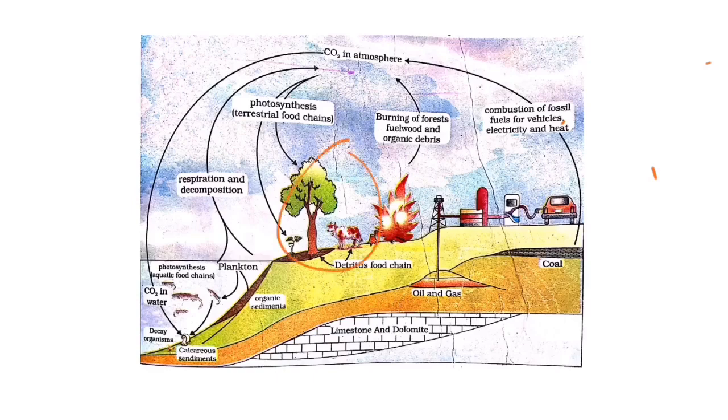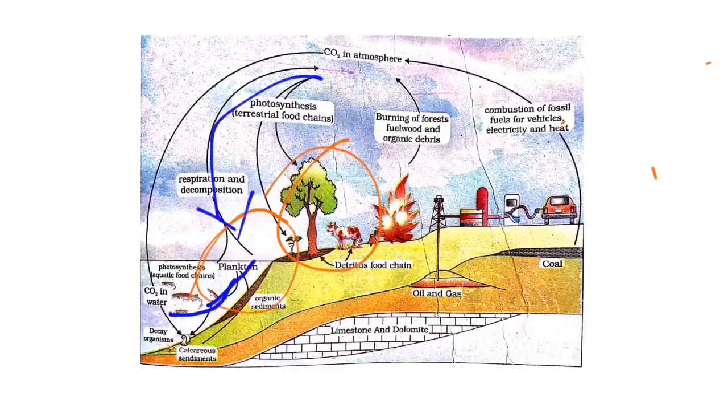And next one we have the aquatic ecosystem. In the aquatic ecosystem, what happens? Phytoplanktons are there. Phytoplanktons absorb carbon dioxide from the atmosphere and convert it into glucose. These phytoplanktons are eaten up by the zooplankton. Zooplanktons are eaten up by the big fishes.